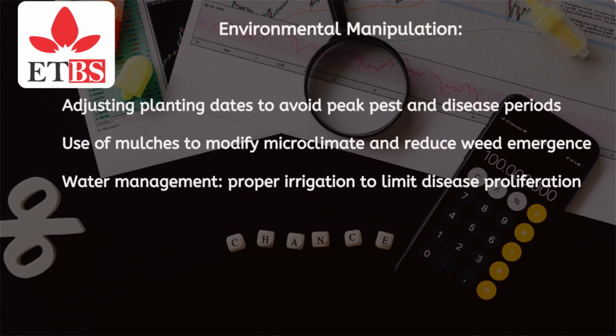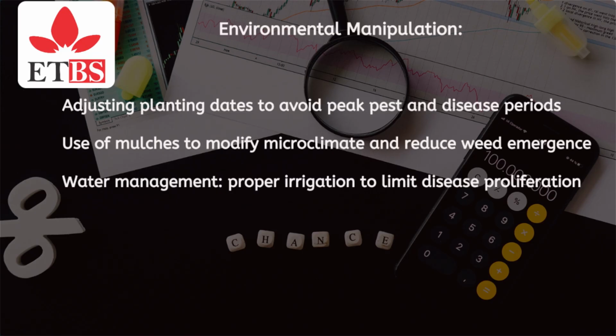Environmental manipulation: adjusting planting dates to avoid peak pest and disease periods. Use of mulches to modify microclimate and reduce weed emergence. Water management: proper irrigation to limit disease proliferation.